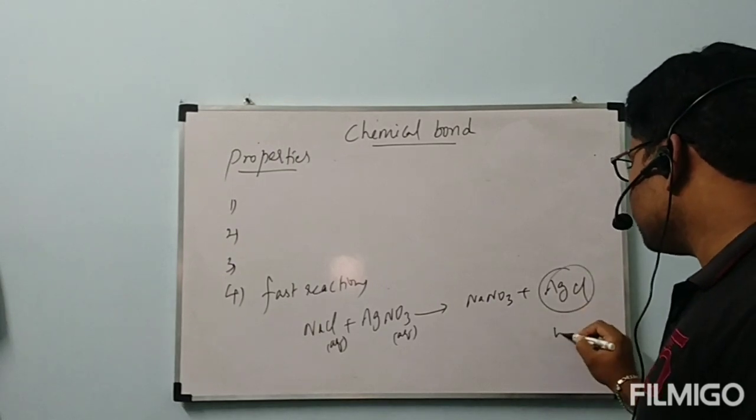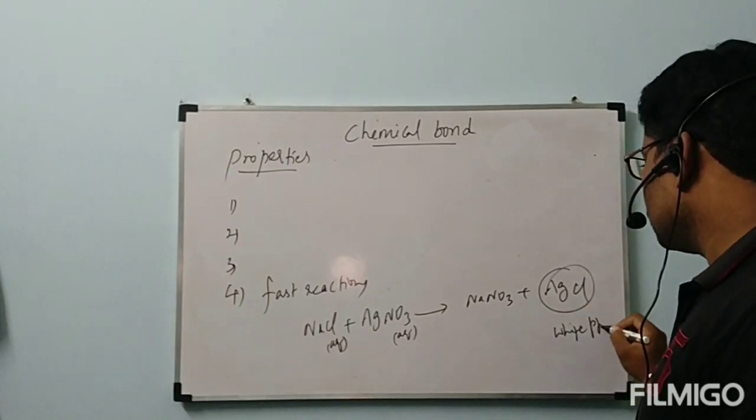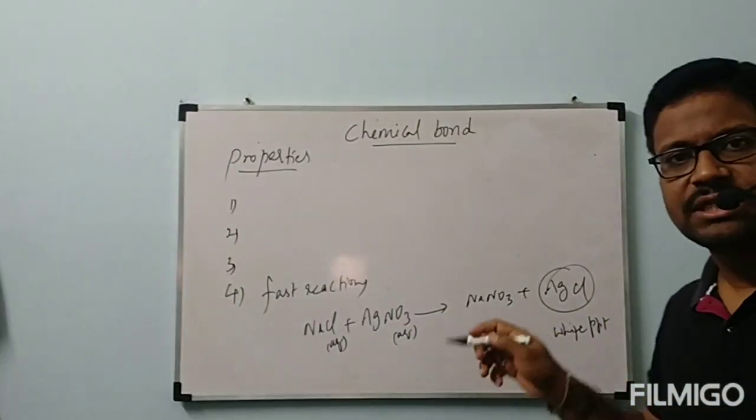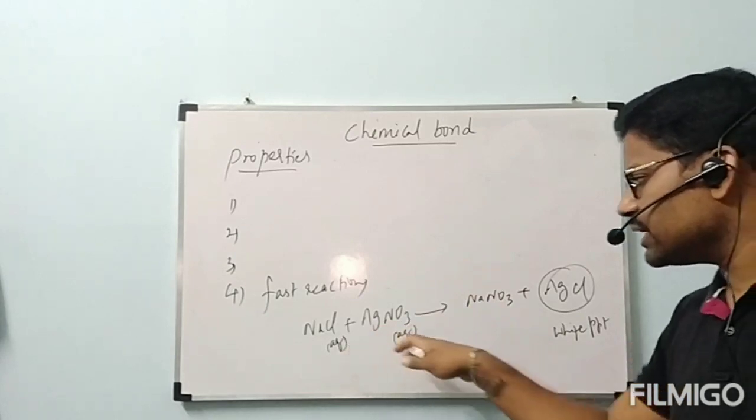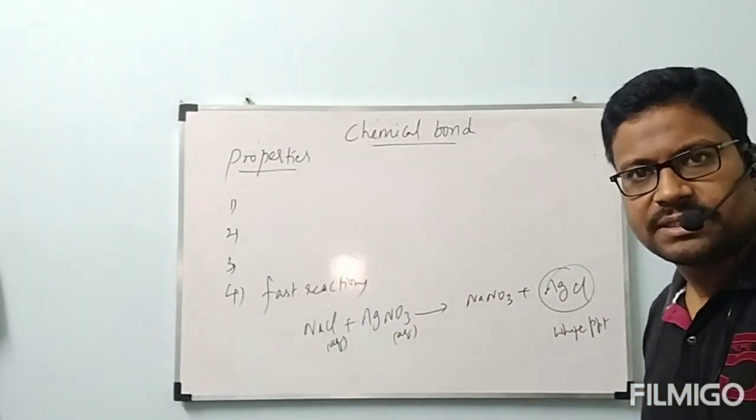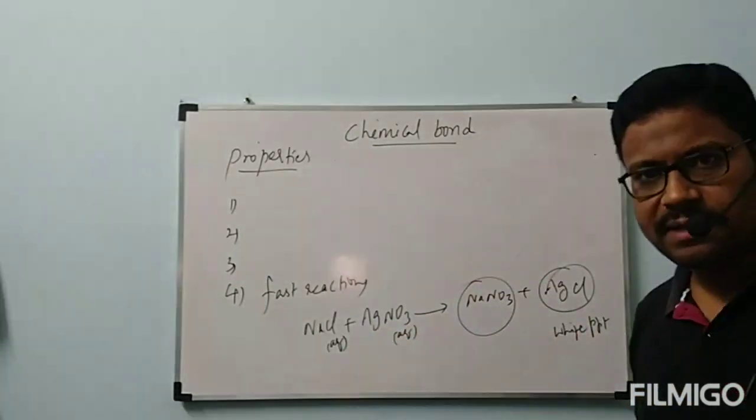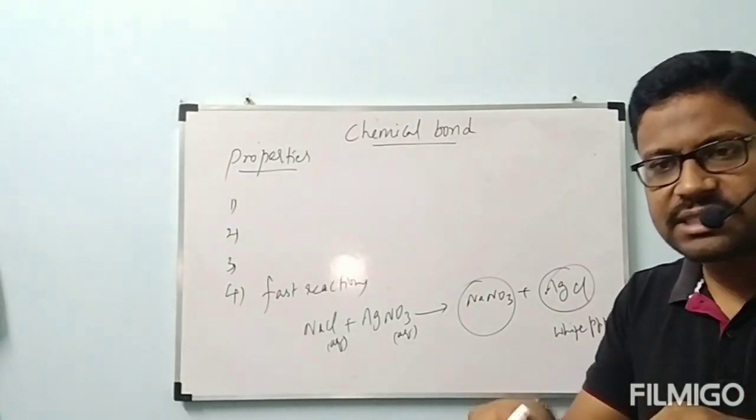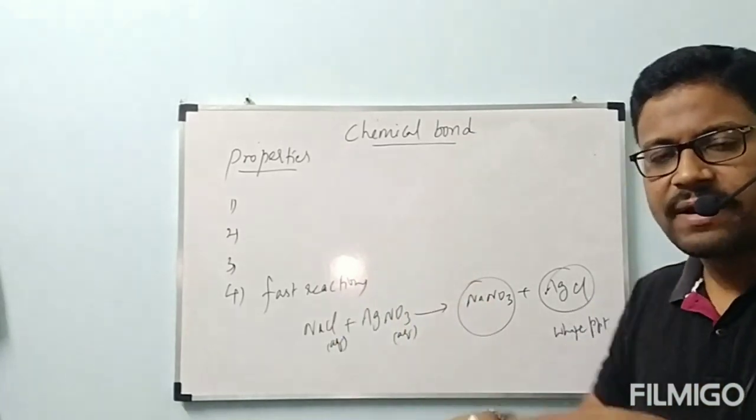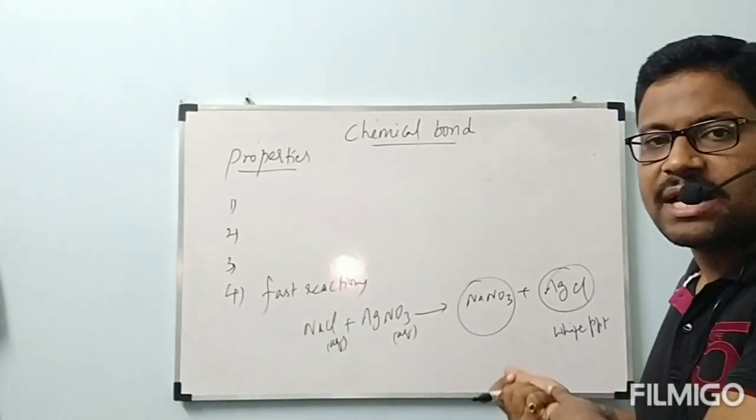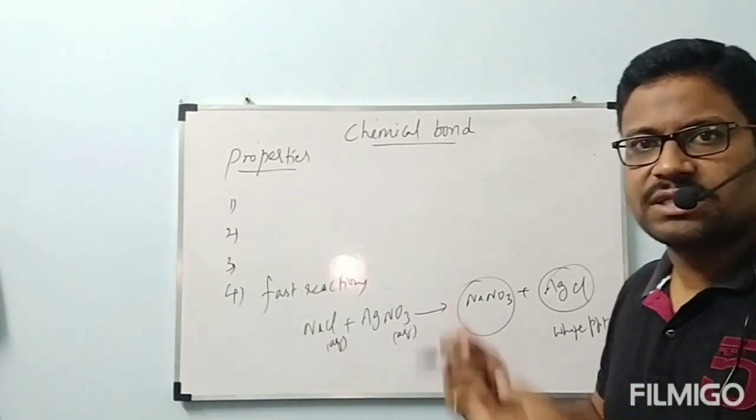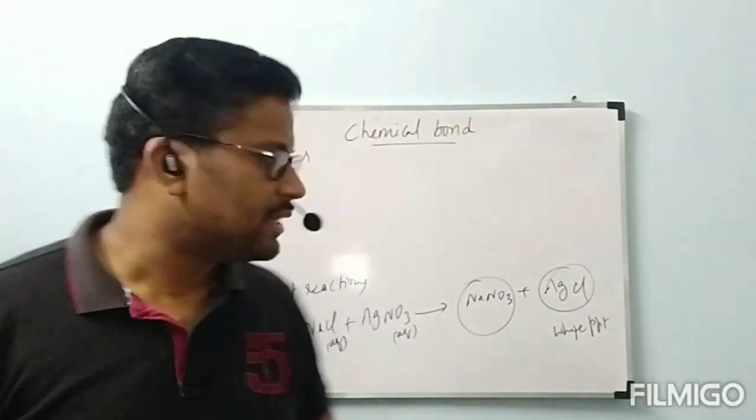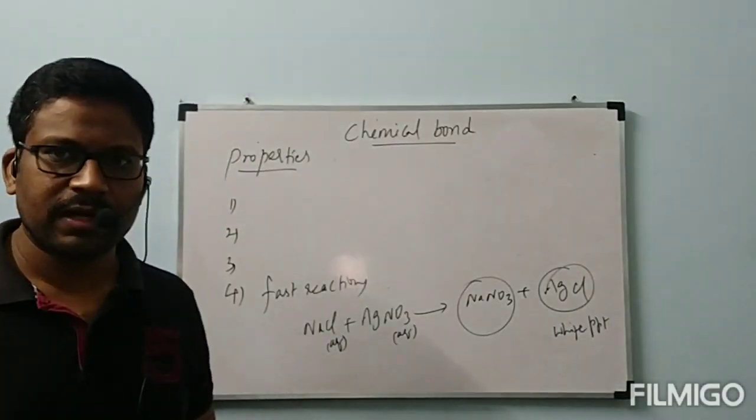This AgCl is a white precipitate. This NaNO3 is dissolved in water because these are already aqueous solutions and water is present. This white precipitate is formed immediately. Within seconds, while we are adding, the white precipitate is formed. By seeing that, we can understand these are very fast reactions. All ionic reactions are very fast reactions. Okay, this is about the fourth point.